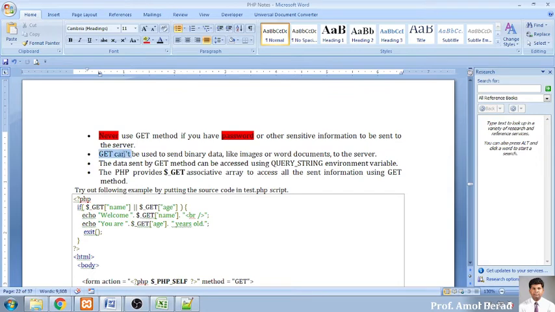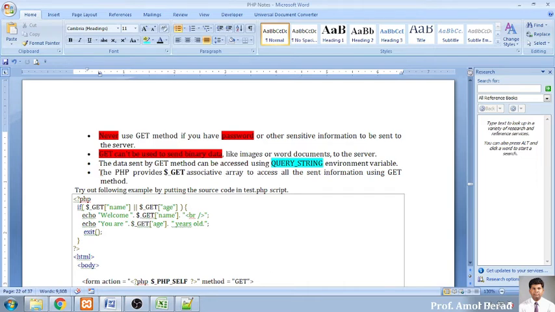Next, get cannot be used to send binary data. You cannot send binary data, binary images, like a Word document, to the server with the help of the get method. So this is one more important thing, that you cannot work with binary data with the get method. And data sent by the get method can be accessed using the query string. So this is the function that will be helping us to work with the get method. The name of the function is query string.